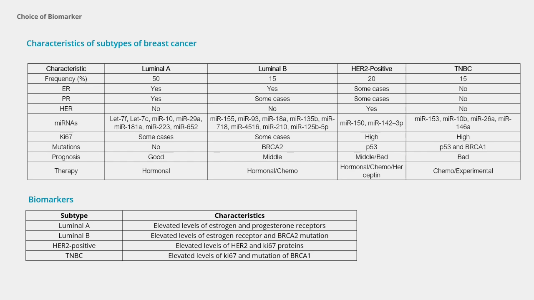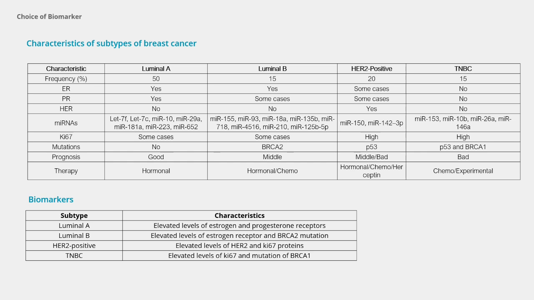Luminal A breast cancer is characterized by elevated levels of estrogen and progesterone receptors, indicating its hormone-sensitive nature. In contrast, luminal B subtype exhibits elevated levels of estrogen receptor along with the presence of BRCA2 mutations, which can influence treatment strategies. The HER2 positive subtype is identified by elevated levels of HER2 and Ki67 proteins, highlighting its aggressive nature and potential responsiveness to targeted therapies against HER2.